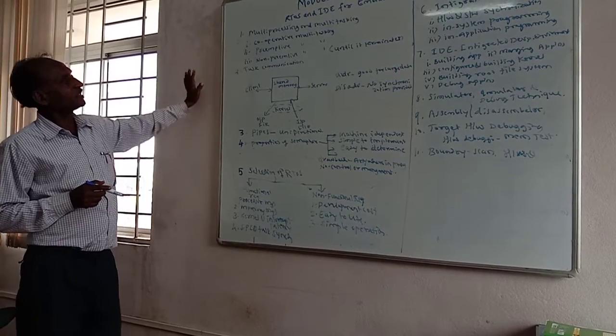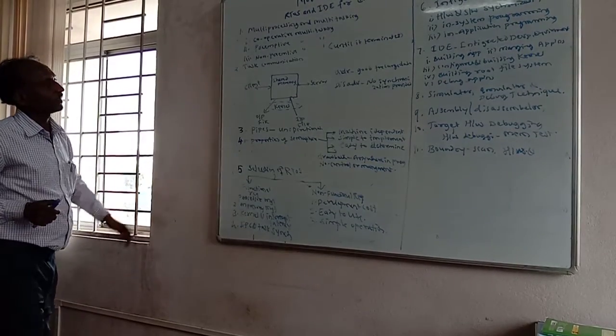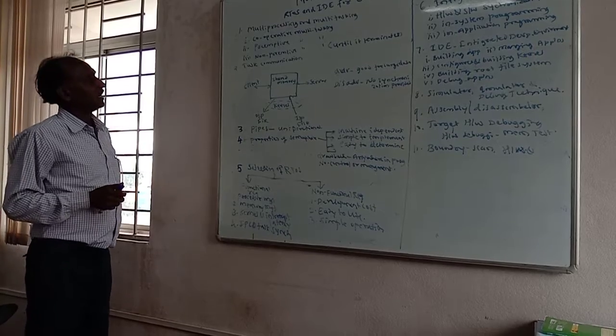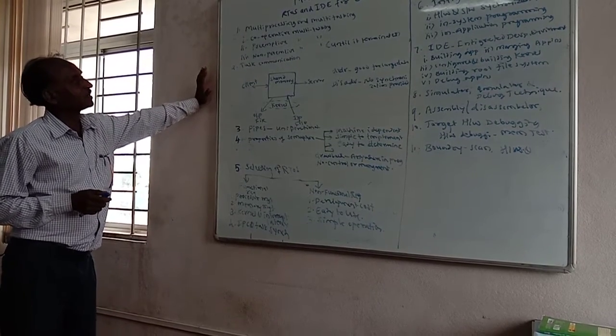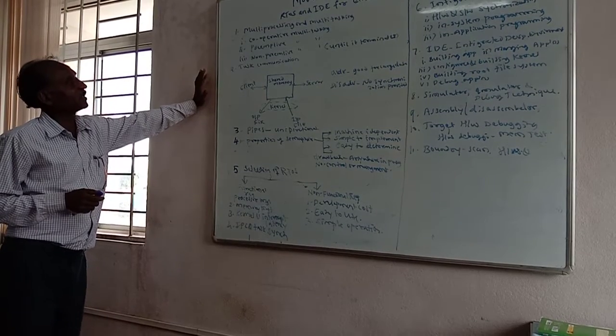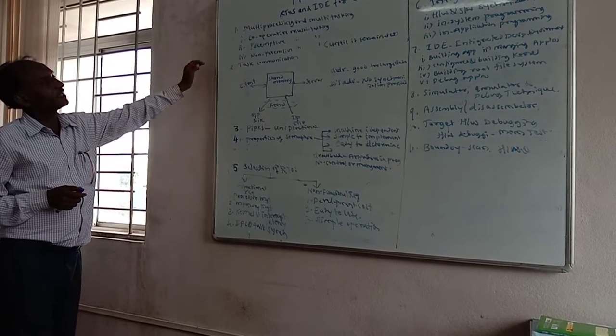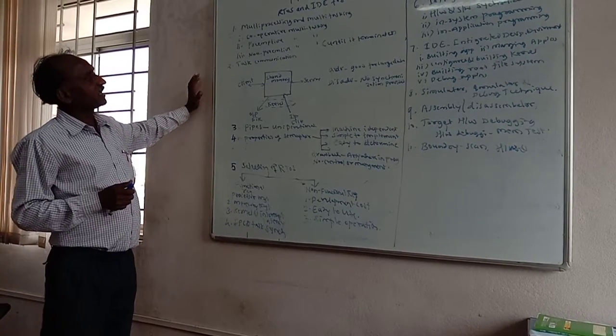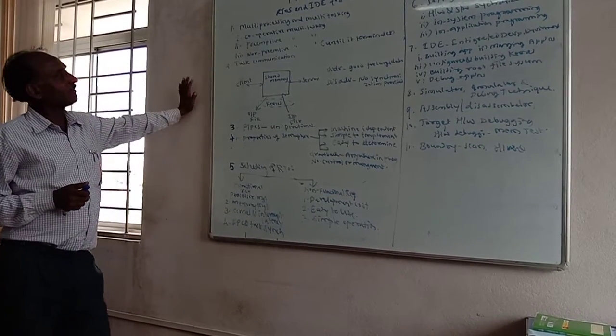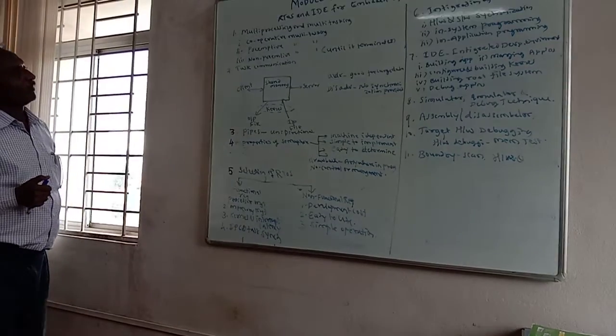Then another type is preemptive multitasking. Preemptive multitasking also executes tasks according to priority. The kernel provides the priority, time schedule, everything. Based on the priority, preemptive multitasking takes place. Similarly, the third type is non-preemptive multitasking.